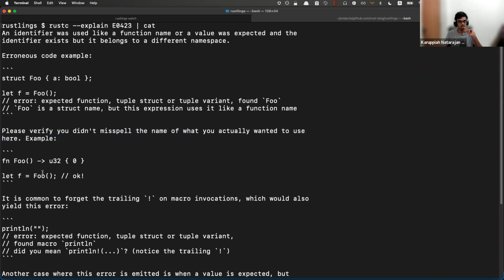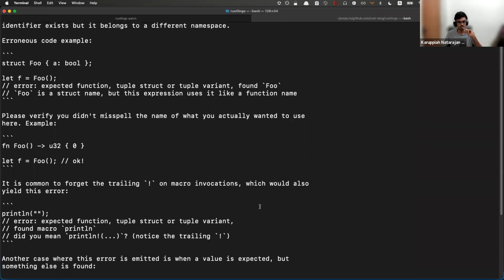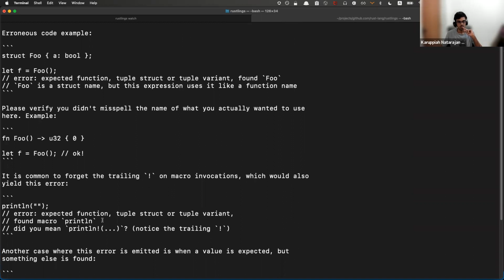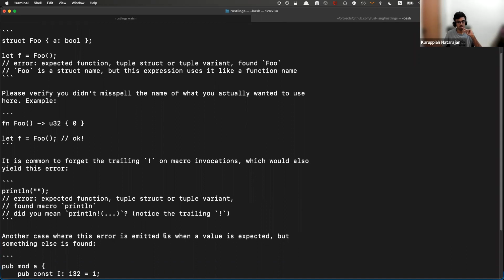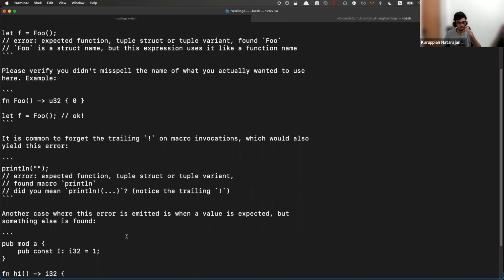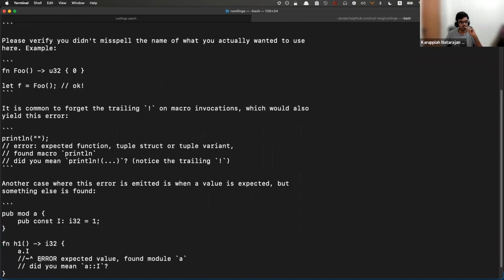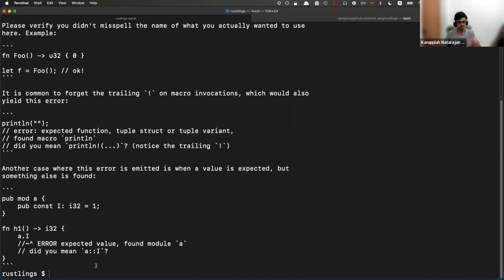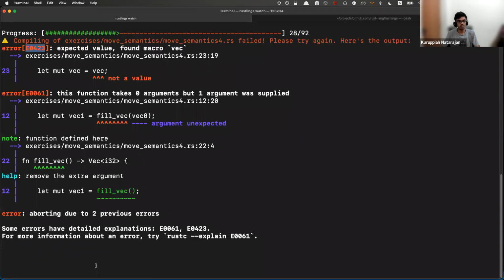Okay. This is fine. Forget the trailing bang on macro invocations, which will also yield this error. Expected function, tuple struct, found macro println. Did you mean println!? Notice I'm missing the trailing bang. Another case is where a value is expected, but something else is found. Expected value, found module A. Did you mean A::A? Interesting. Cool. So that was that.